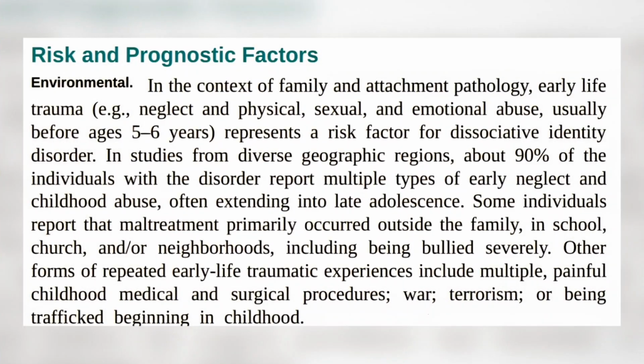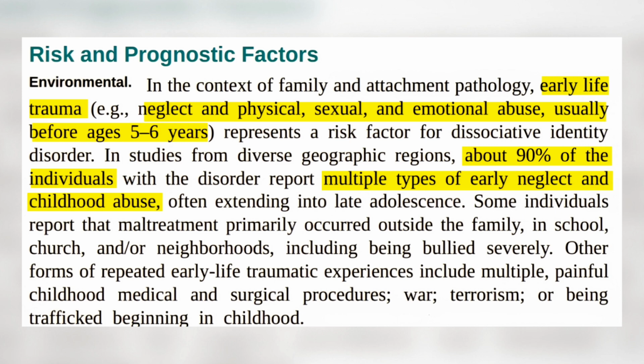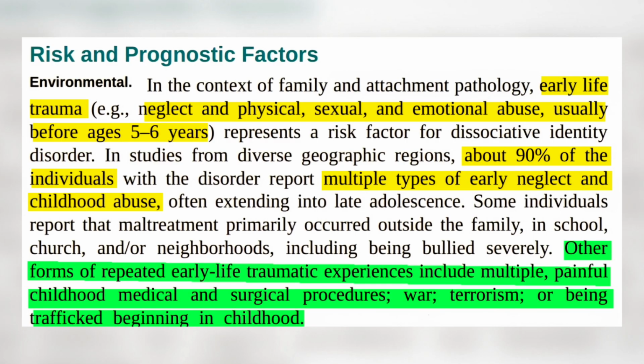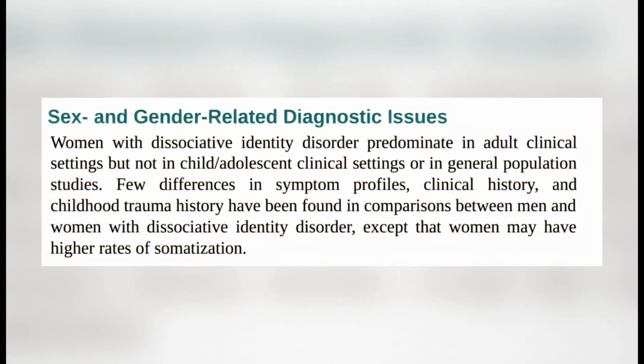For example, under the environmental risk factors, the DSM explicitly lists chronic childhood trauma as the only known environmental risk for developing DID, with around 90% of cases involving multiple forms of abuse beginning before age 6 and almost always at the hands of a caregiver or family member. The other 10% are linked to extreme experiences like terrorism or human trafficking. Under gender-related diagnostic issues, they note that there are few differences in symptom profile or childhood trauma history between men and women, again reinforcing that trauma drives this condition.